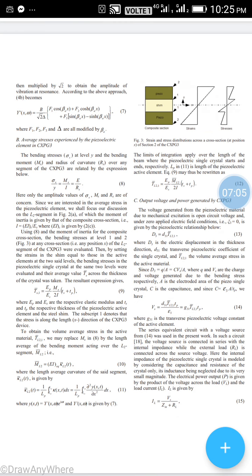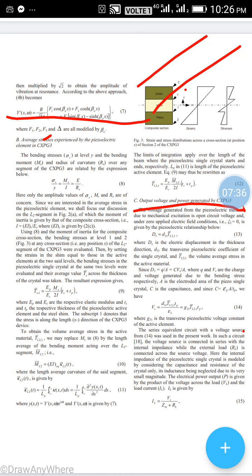Output voltage and power generated by CXPG3 and the formulations. You can see the formulations here. Now EP and ES, the respective elastic moduli, are very important. You can see the composite section and strains.